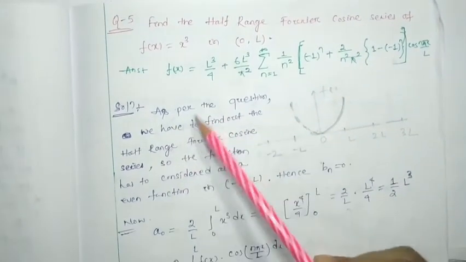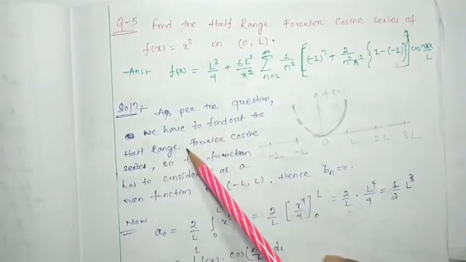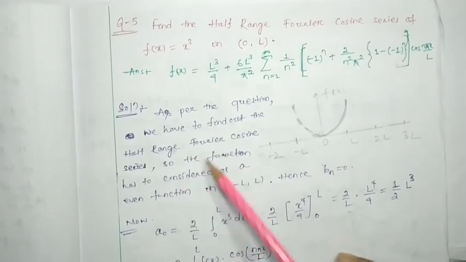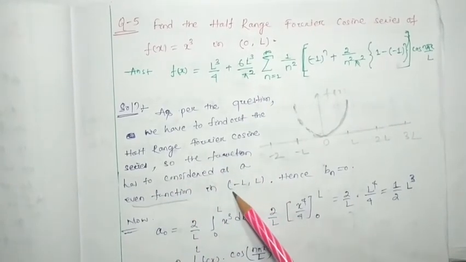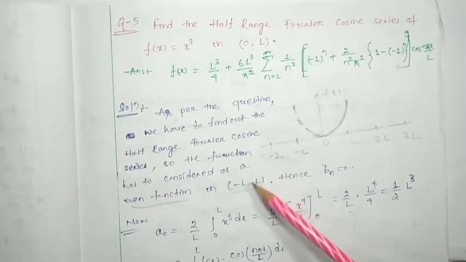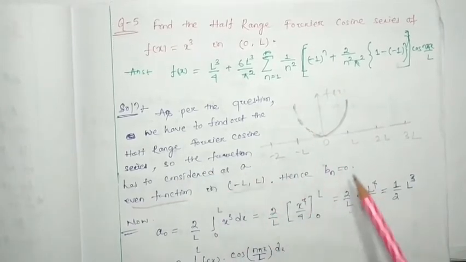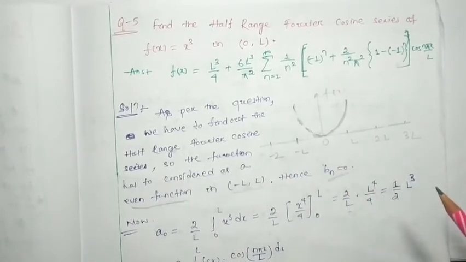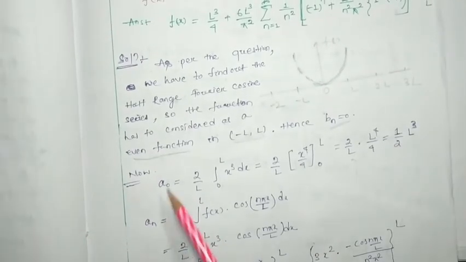Here I have written the same thing. As per the question, we have to find the half range Fourier cosine series. So the function has to be considered as an even function in between minus L to L. If we consider this function as an even function, then bn will automatically be 0. Now we have to find out a0 and an.